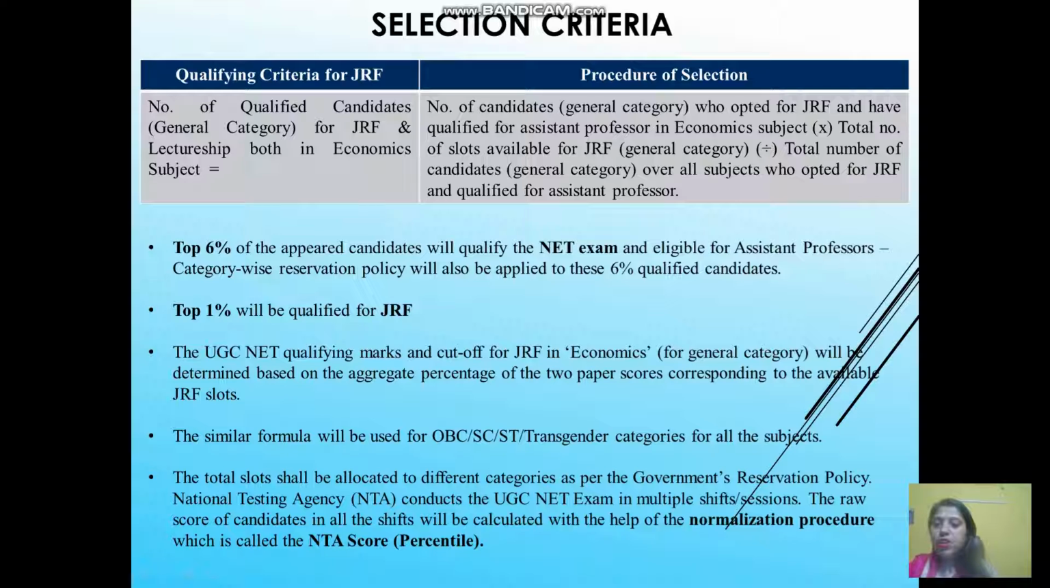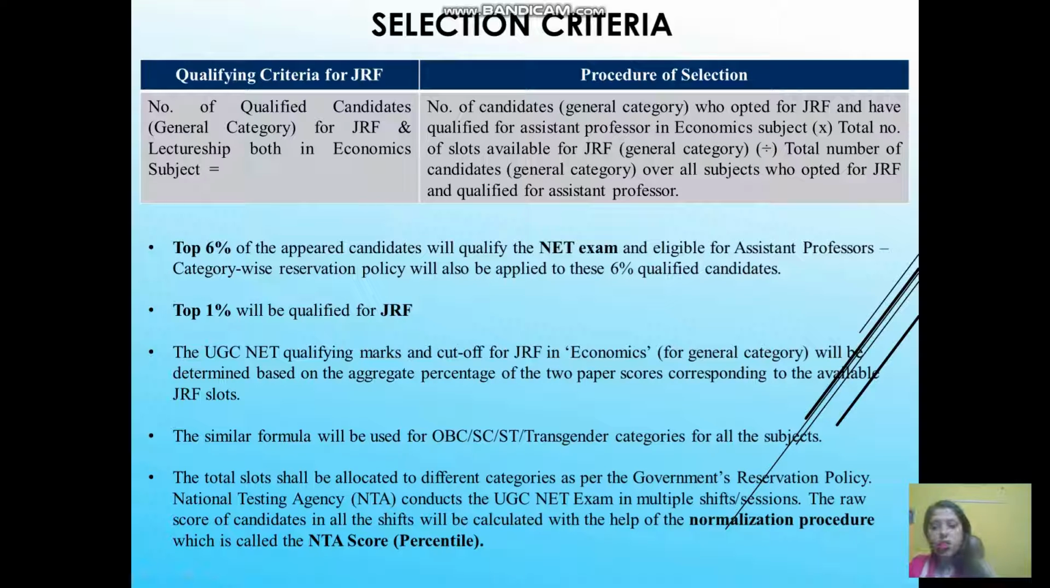Again, you can see that the top 6% of the appeared candidates will qualify for the NET examination. So again, being eligible for assistant professor is not an easy task. You have to appear, qualify, and come in the top 6% of all the appeared candidates. Category-wise reservation policy will also be applied to these 6% qualified candidates. So you have to be very cautious about how the general category people and the SC, ST, OBC are going to be selected according to the UGC's reservation policy.